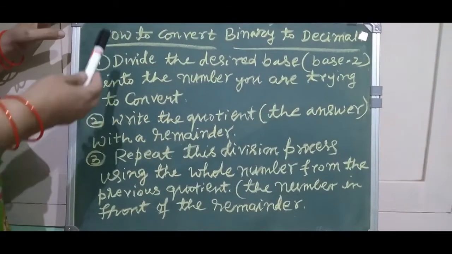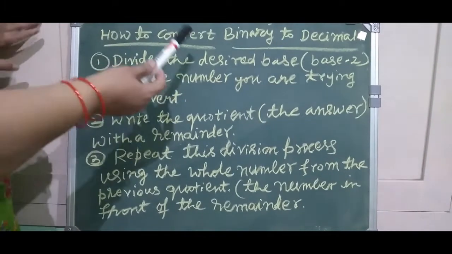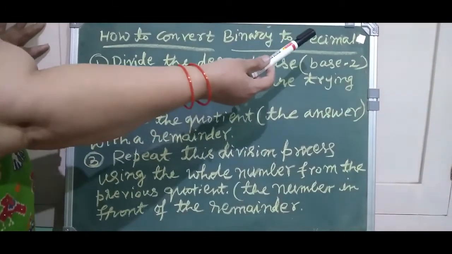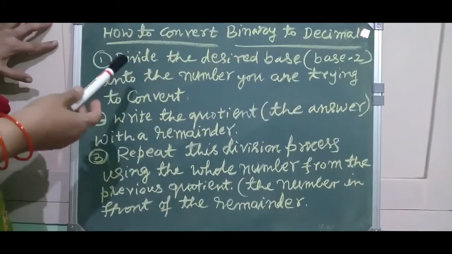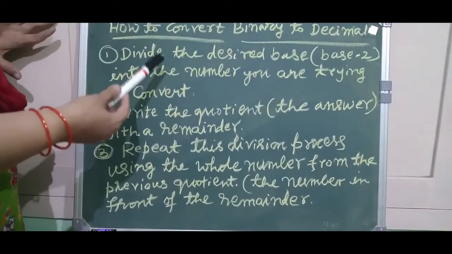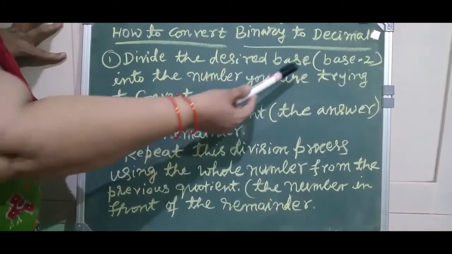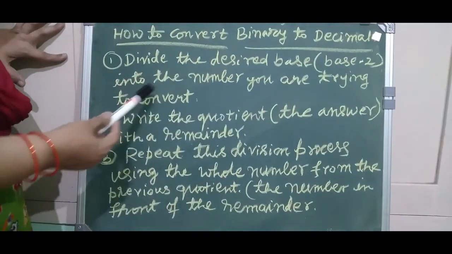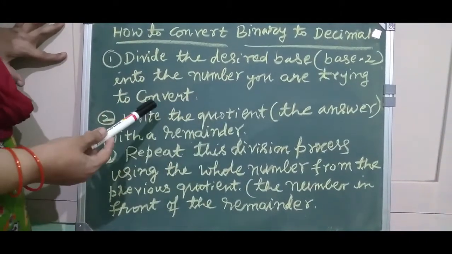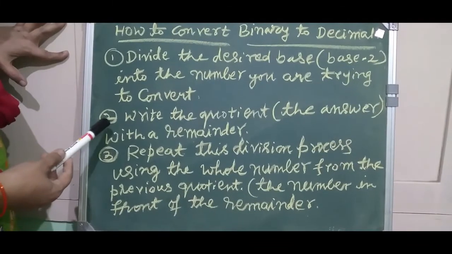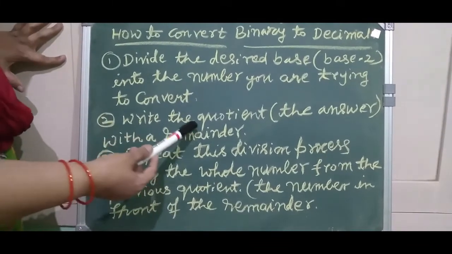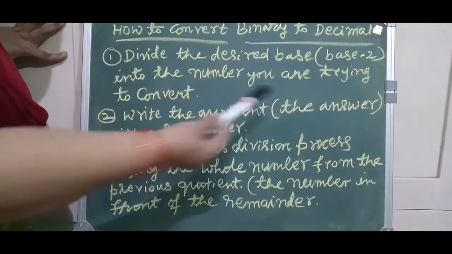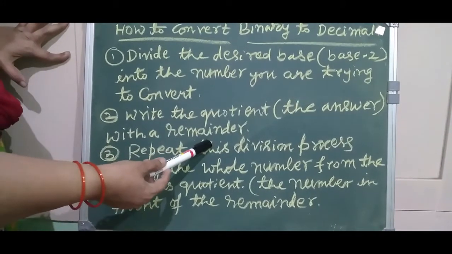Now, let me tell you how to convert a binary number to a decimal number. The first point is divide the desired base, that is base 2, into the number you are trying to convert. The second step is write the quotient, the answer, with a remainder.